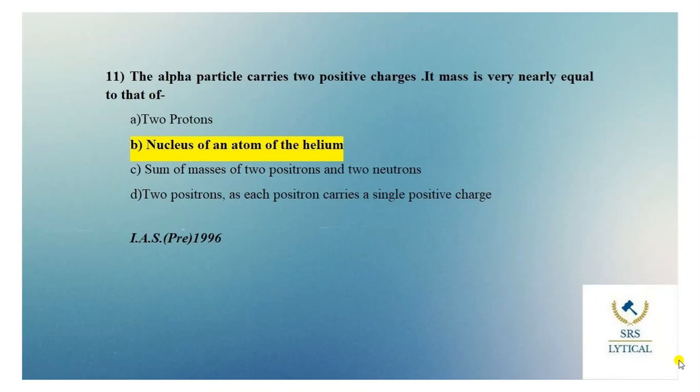Moving to the next question. The alpha particle carries two positive charges. Its mass is very nearly equal to that of: options are 2 protons, nucleus of an atom of helium, sum of masses of 2 positrons and 2 neutrons, 2 positrons, each positron carrying a single positive charge. The right answer of this question is option B, that is nucleus of an atom of helium. An alpha particle is a fast moving particle containing 2 protons and 2 neutrons. Its mass is equal to that of a helium atom's nucleus. Moving to the next question.